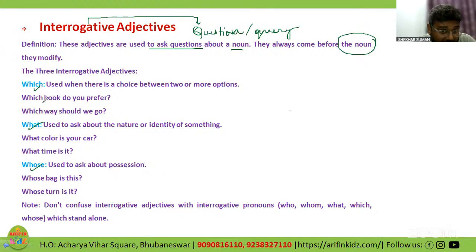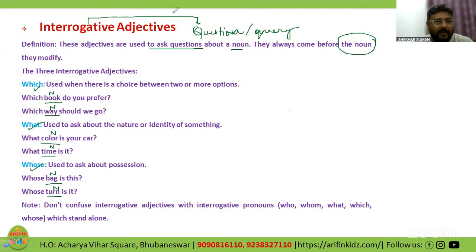So I will tell you over here itself. Book, noun is there. Which way, noun is there. What is used about the nature or identity, like what color, again noun is there. What time, again noun is there. So as I told you, they always come before the noun. Again over here, whose is used to ask about possession, like whose bag, again noun is there. Whose turn, again noun is there.